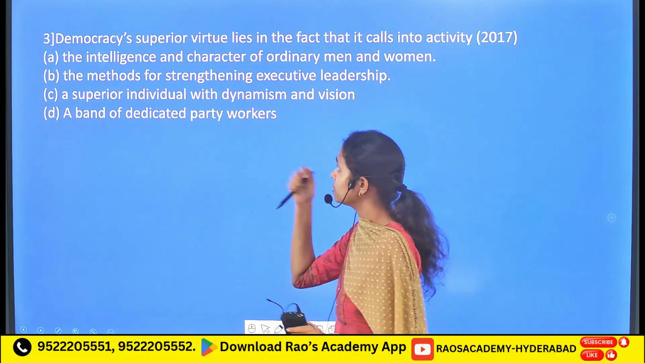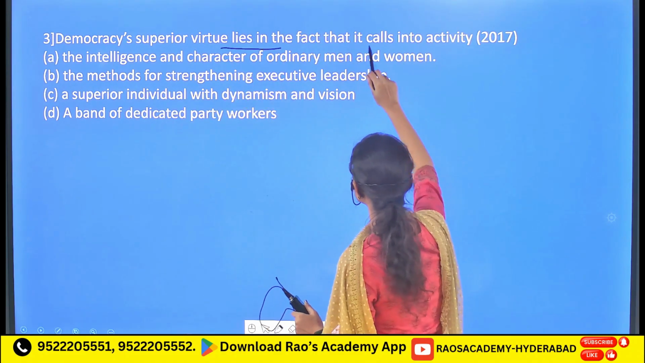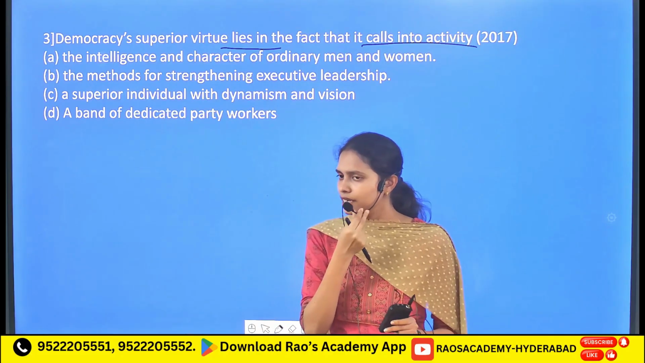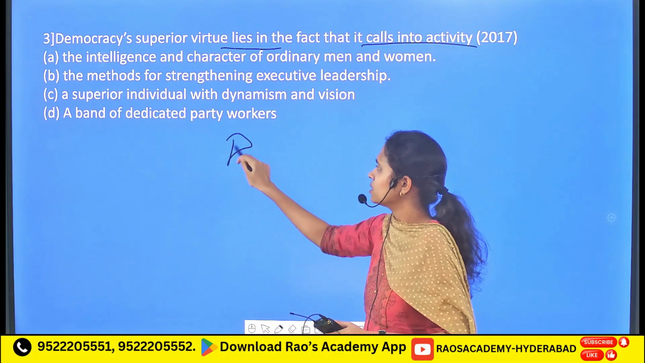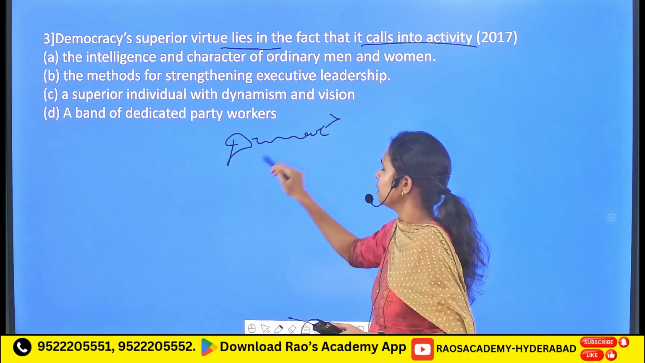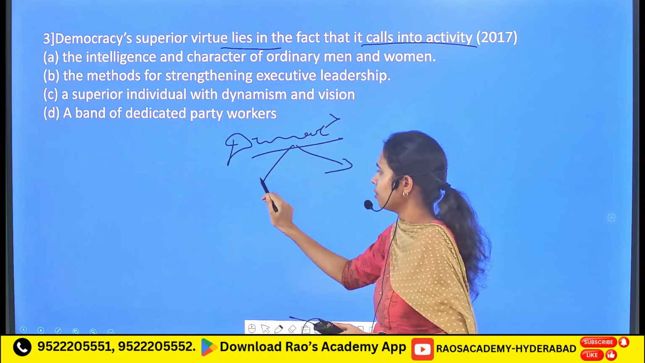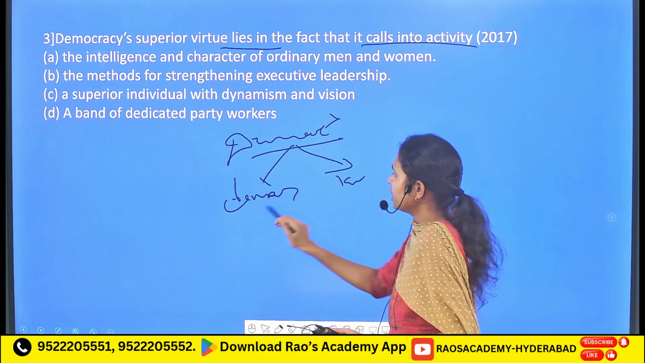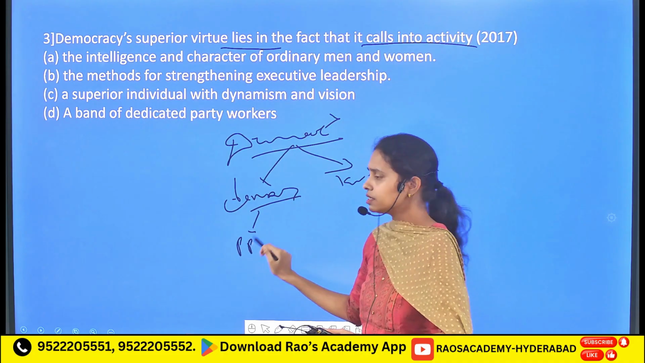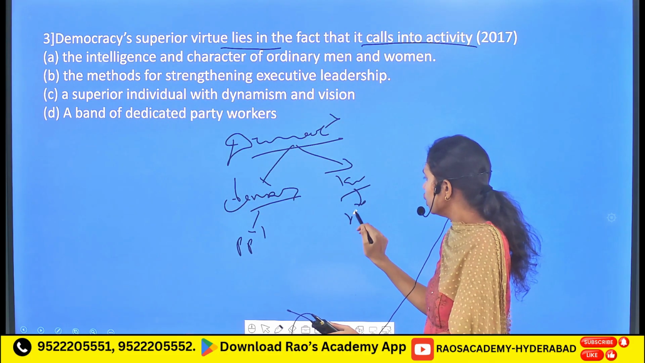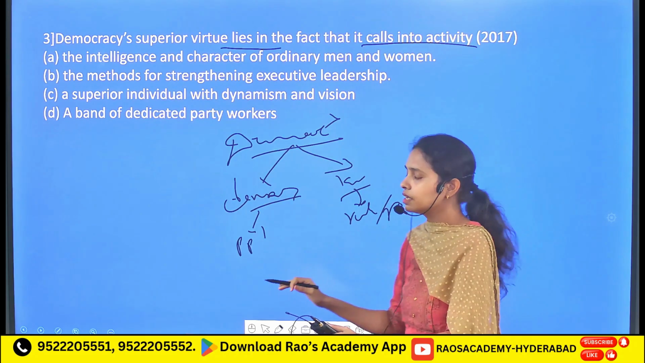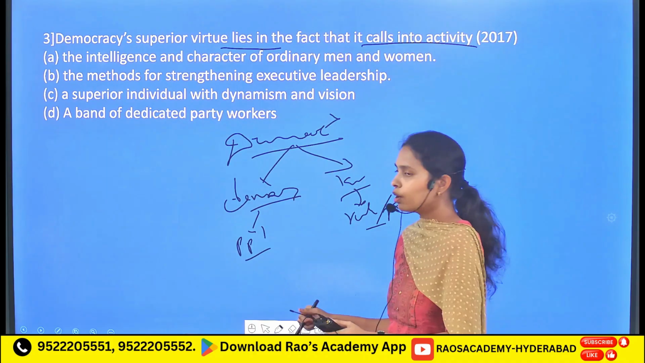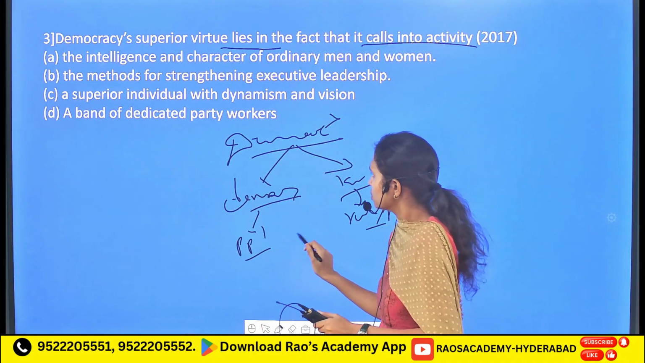Followed by, democracy's superior virtue lies in the fact that it calls into activity. Among these statements, before getting into it, let's see what the term democracy refers to. Democracy is derived from two terms, demos and kratia. The term demos refers to people, whereas the term kratia refers to ruling or power. That means democracy refers to the rule of the people, or the power is in the hands of the people.